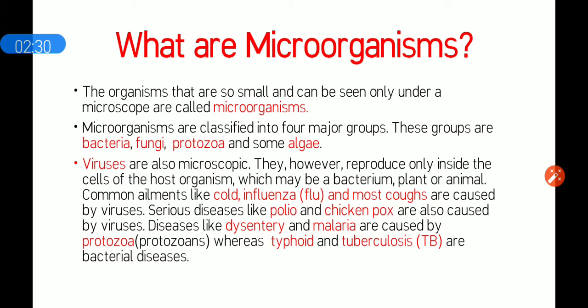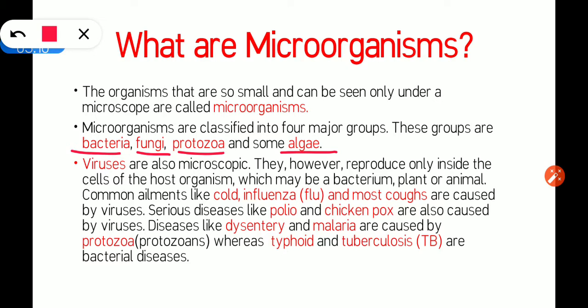Microorganisms are classified into four major groups. These groups are bacteria, fungi, protozoa, and algae. There are many diseases that occur because of bacteria or fungi. Like tuberculosis, TB, occurs because of a certain type of bacteria.